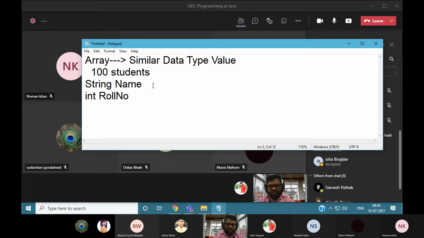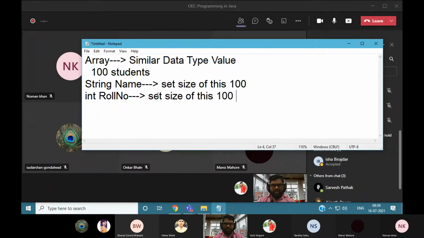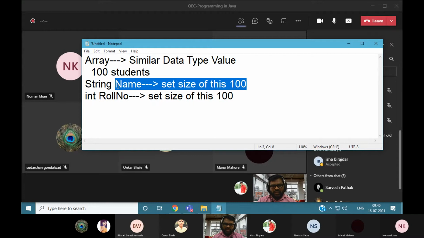Okay, so we need to set the size, right? Size of this name is 100. So for the string name, we need to set the size 100. In a similar manner we can set the size of the roll number also as 100. Once you have set the size, you can store the maximum of 100 values. Now the question is how to define this array in Java.